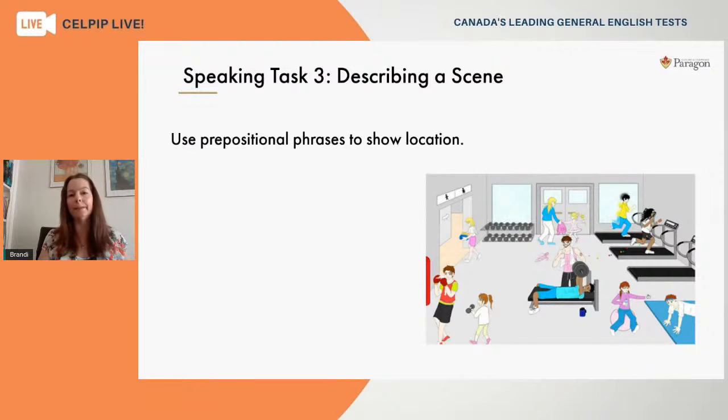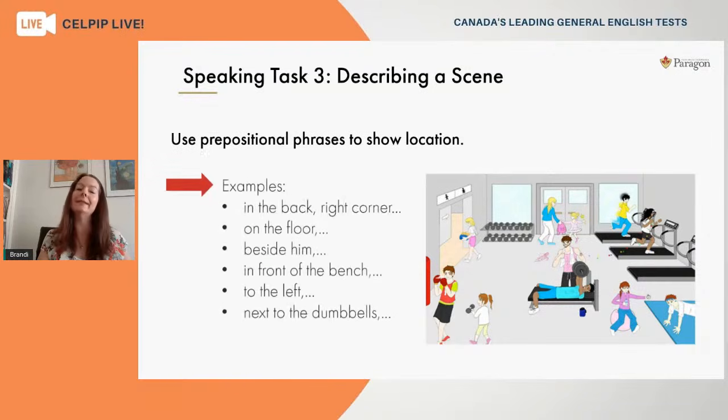So the first thing I'll point out is that it's helpful for your listener to understand where the people are in the picture that you're describing in relationship to each other. So we should be using some prepositional phrases from time to time. Now, prepositions are those really small words in English, words like in, on, at, to. We use these words when we're giving information about time or place. So right now for this task, it's the place that we're most interested in.